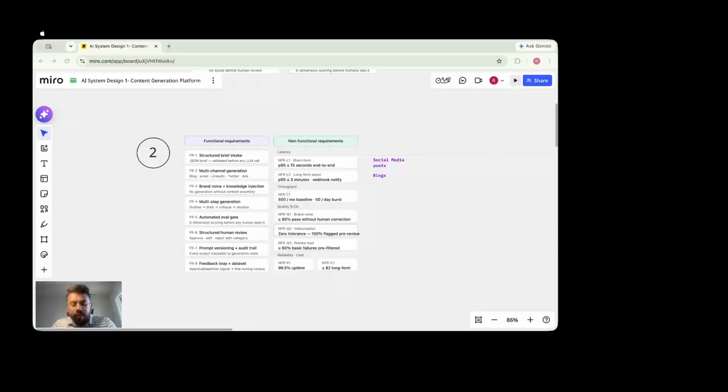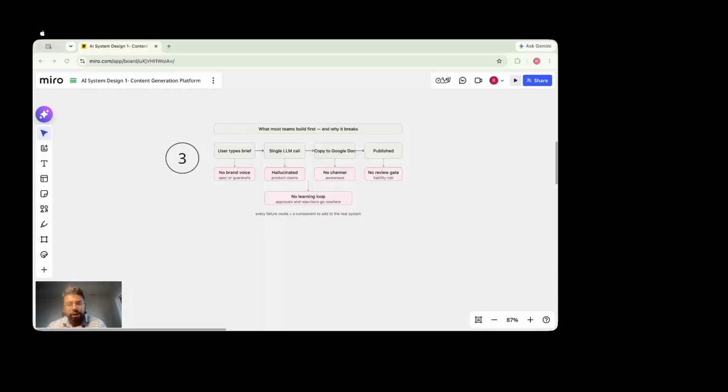And then all the other ones are general, that go with any SaaS application, right? So 99.5% uptime, and in terms of cost, we want to limit that, right? So we want to keep it less than $2 for long form content. So we will also have to play around with the prompts, or we will have to think about how we optimize the inference and move to smaller models with self-hosting or smaller models via API.